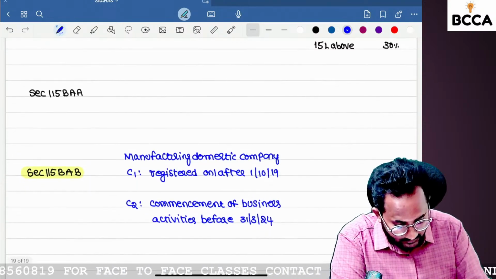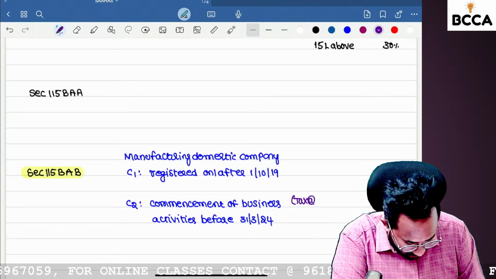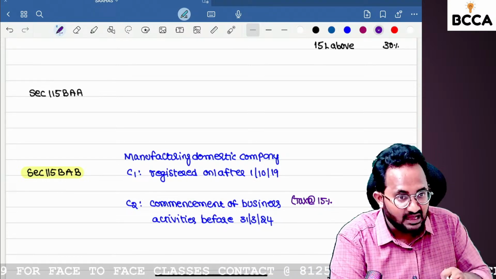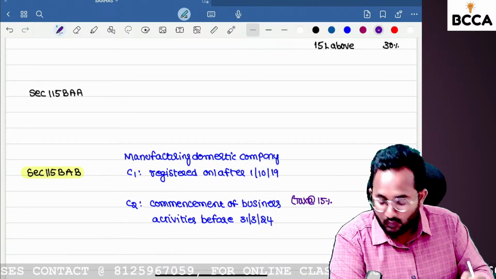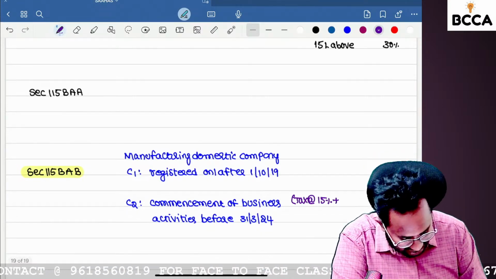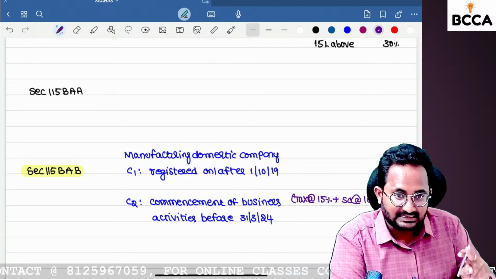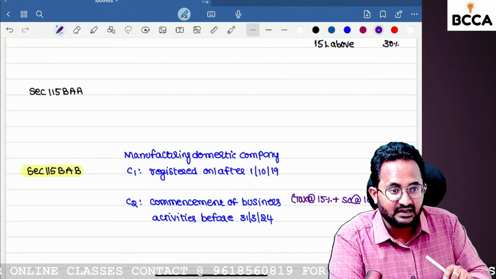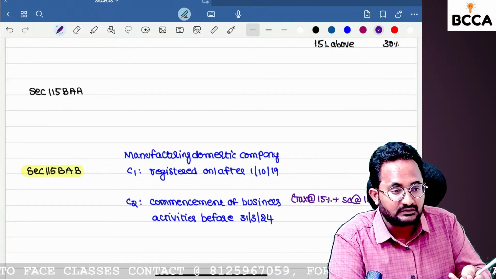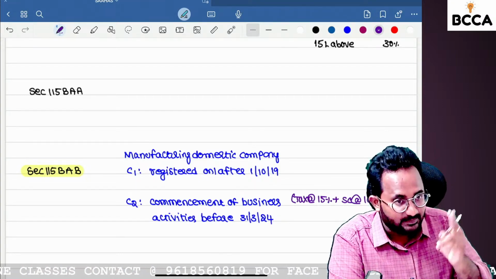If 115 BAB is opted, then what is the tax rate? Tax at the rate of 15%. Normally, the tax rate for a domestic company is 25% or 30%, but here they are given the benefit. Plus surcharge at the rate of 10%. Normally the surcharge is 7% for 1 to 10 crores and 12% above 10 crores, but here, irrespective of total income, you apply only 10% surcharge.